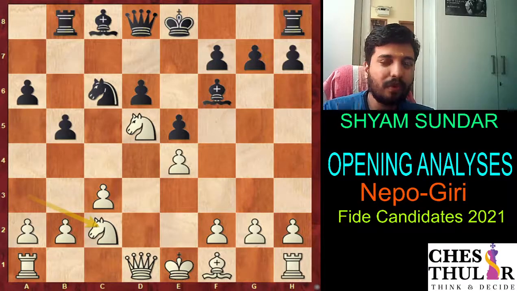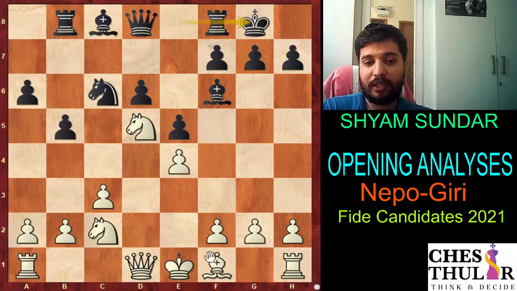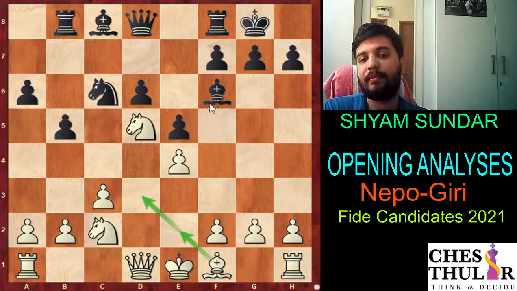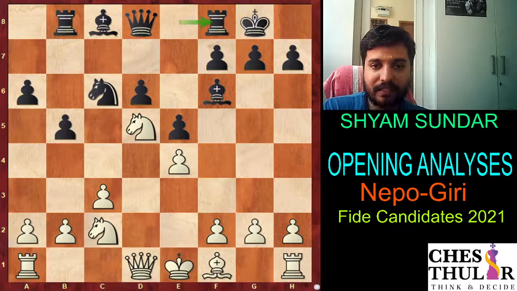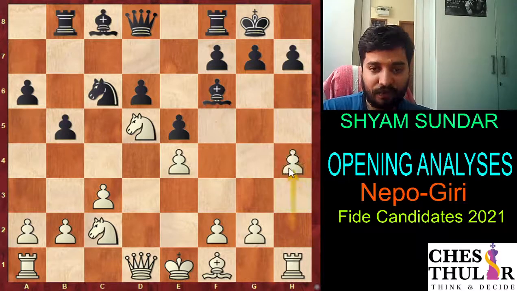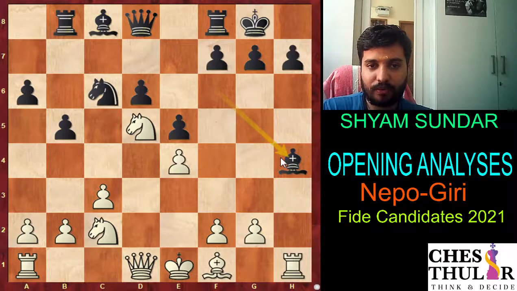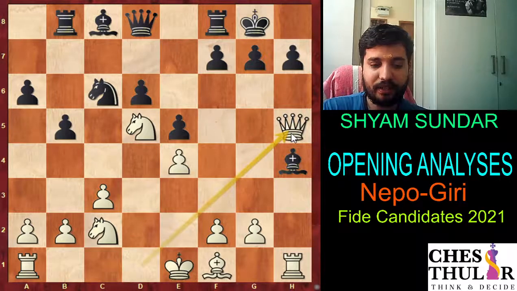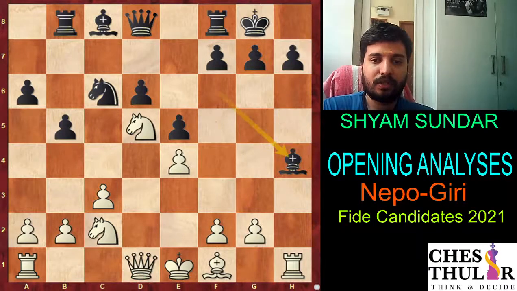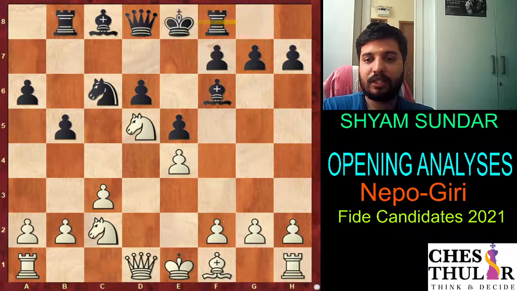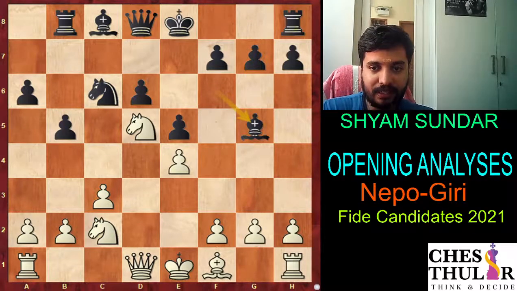And there is one small move order nuance. If black goes castle, hoping white goes bishop e2 or bishop d3, then black can play bishop g5. But the slight drawback of castle is that white can go h4, stopping bishop g5. And if you take on h4, white can just play queen h5, attacking the bishop, and the bishop cannot move because of the mate on h7. So this is a small move order nuance. That's why Giri chose bishop g5 right away before castling.